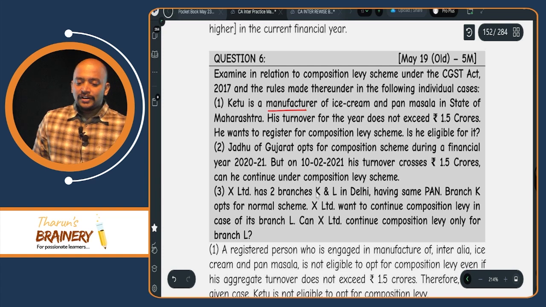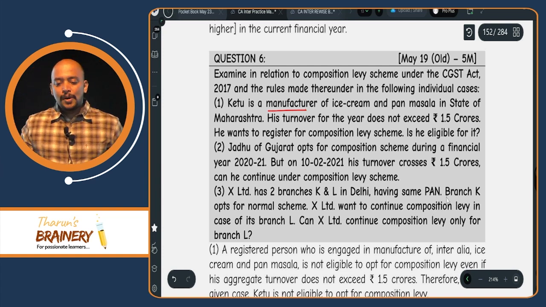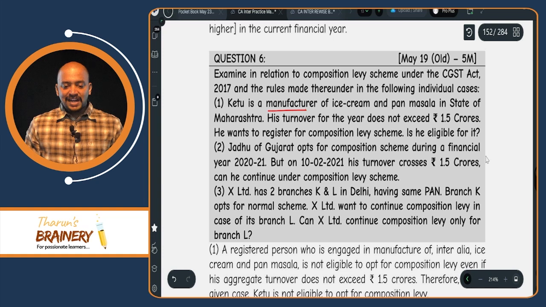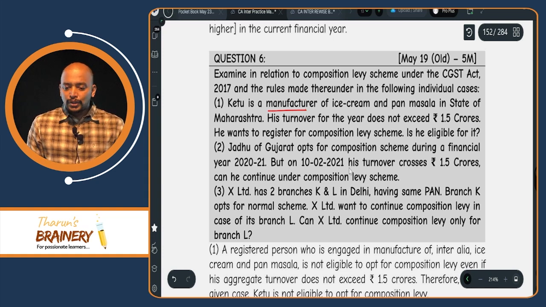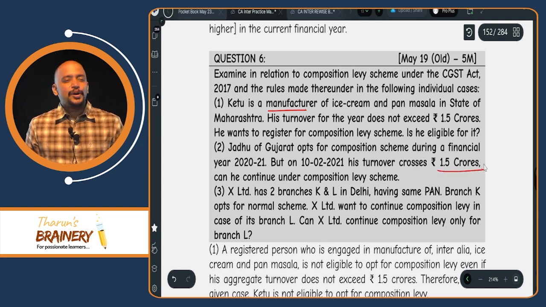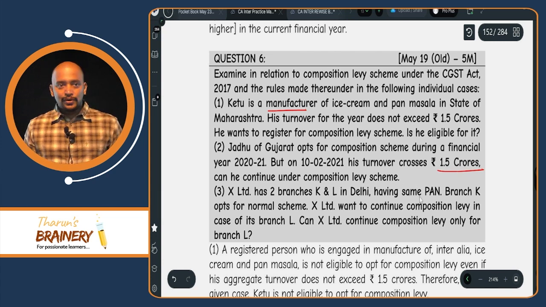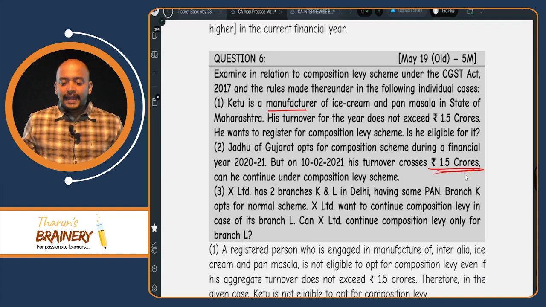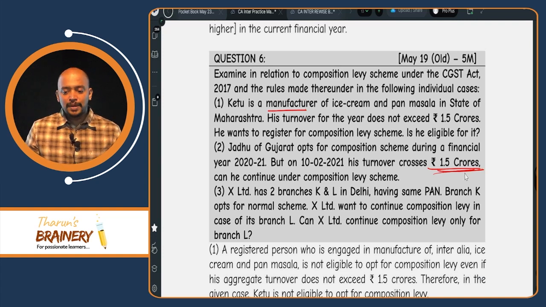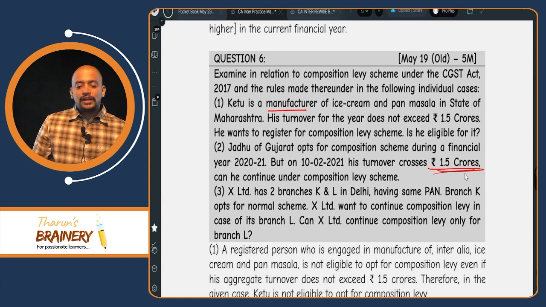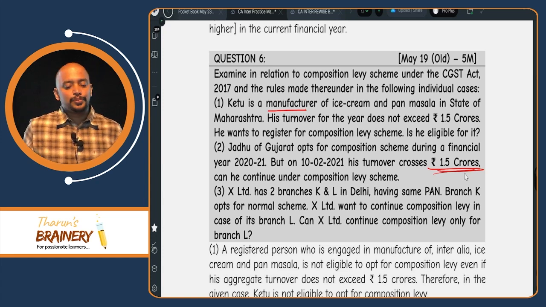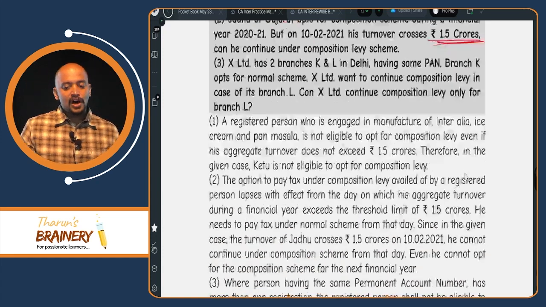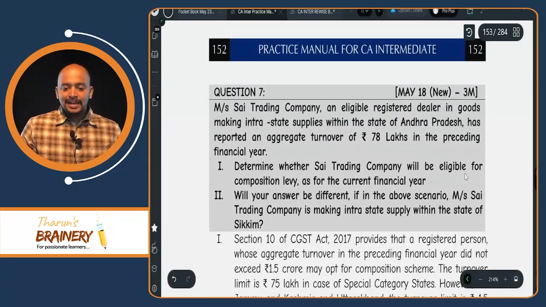Then Jadu of Gujarat opts for composition scheme during a financial year, but on 10/2 his turnover crosses 1.5 crores. So can he continue in composition scheme? No, he cannot continue in composition scheme because the limit is crossed. X Limited has 2 branches, K and L in Delhi, having same permanent account number. Branch K is in normal scheme and another branch in composition scheme. Is it possible? No, all in, all out.